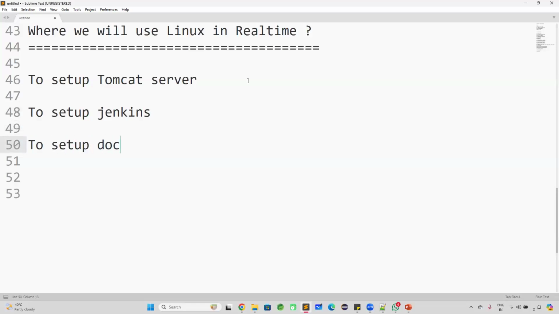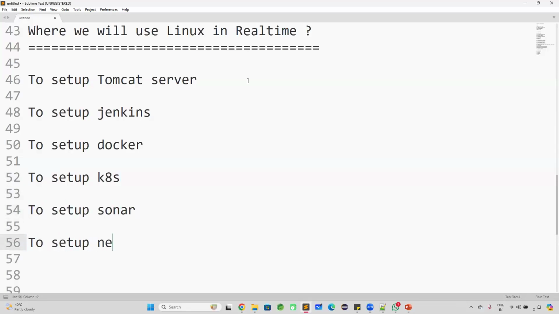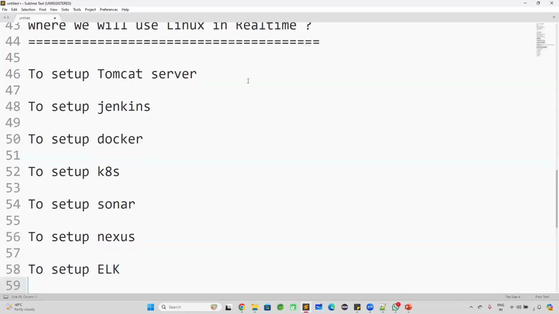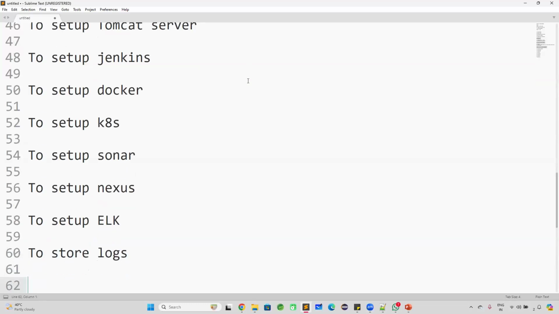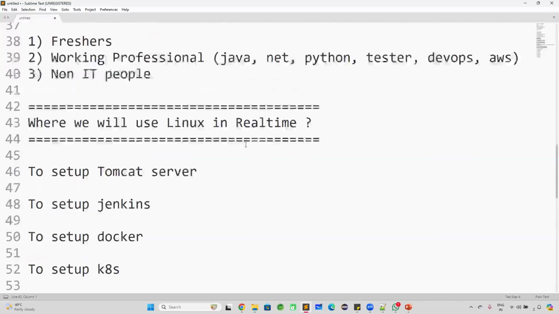To set up a Docker server, we will use a Linux machine. To set up a Kubernetes server, we will use Linux. To set up a Sonar server, we will use Linux. To set up Nexus, we will use Linux. To set up the ELK stack, we will use Linux. To store the logs, we will use a Linux machine. To deploy our application also, we are going to use a Linux machine.